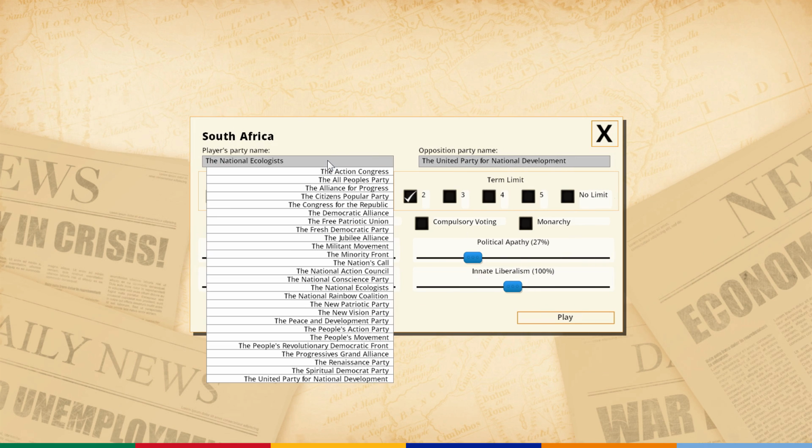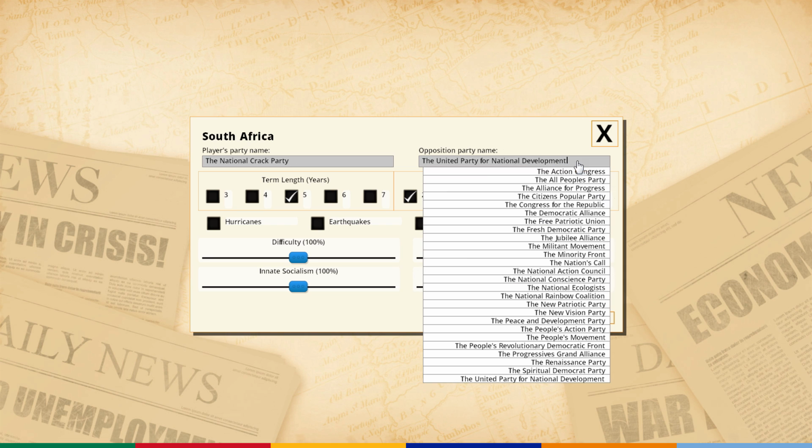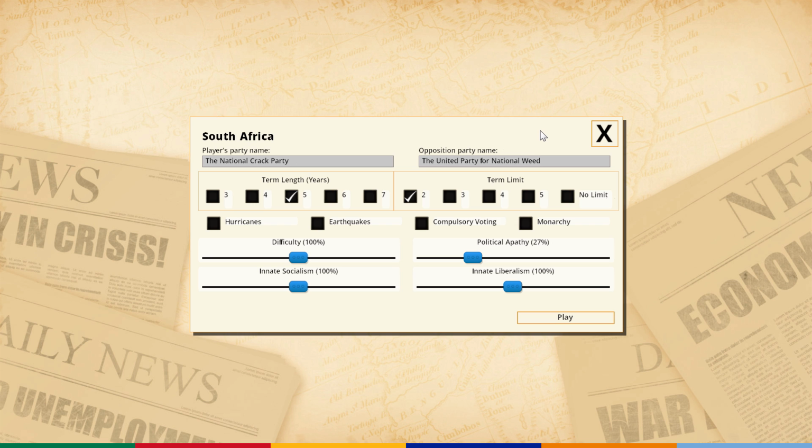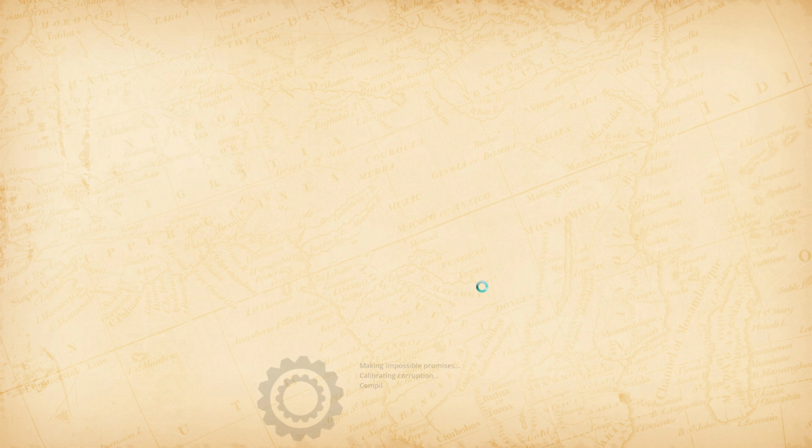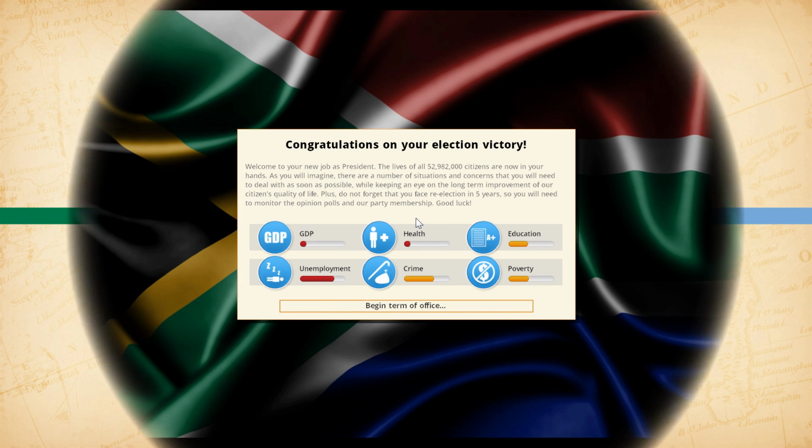Let's switch around our party name, the National Crack Party. Sticking with the theme of the channel, the United Party for National Development, for National Weed or something like that. I don't know. Anyways, we are going to be serving 5 terms. 2 terms is the max, and I'll be leaving all of these scales on default mode. Let's see if we can turn this country around.